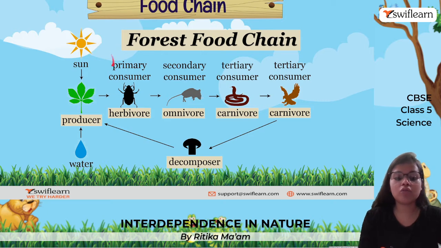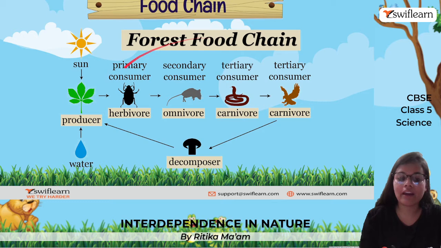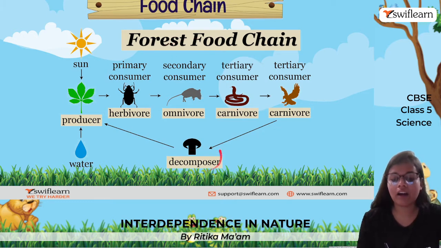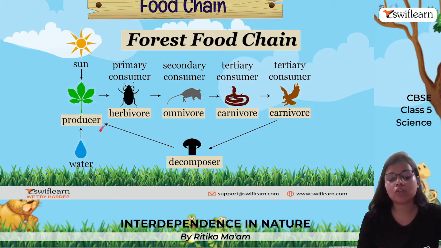So here we have a food chain. From the sun, the producers make their own food. It is taken by herbivores, which are primary consumers. Then it is eaten by omnivores or the secondary consumers, and the omnivores or herbivores are eaten by carnivores, which are tertiary consumers. And then if they all are dead, they are decomposed by decomposers, and the humus again goes to the soil for the growth of plants.